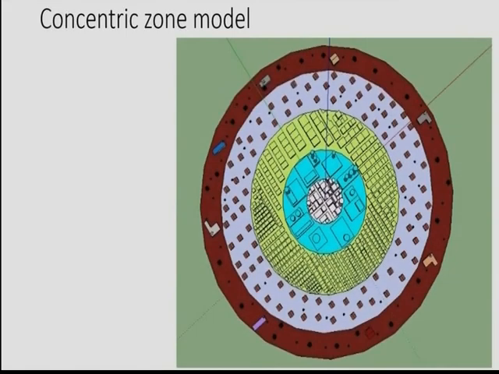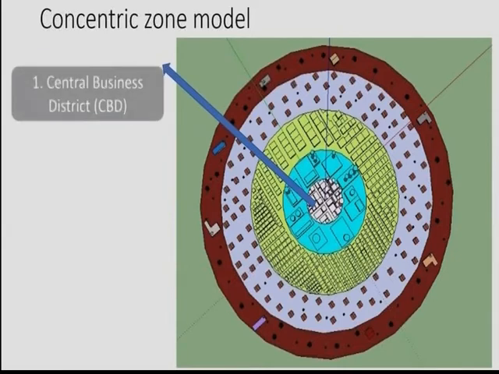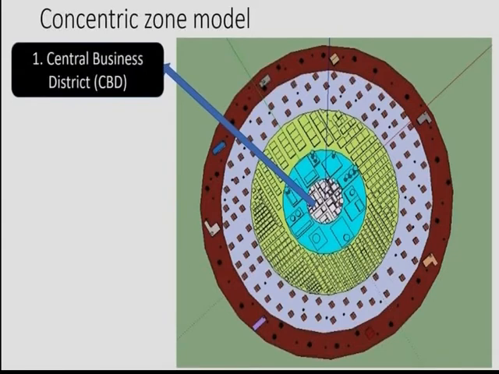Let us see another picture here. It shows zone 1 is the central business district. Now here in the central business district, you will find tall buildings, shopping complexes, discotheques, theaters, banking, and administrative offices, all located in the center.